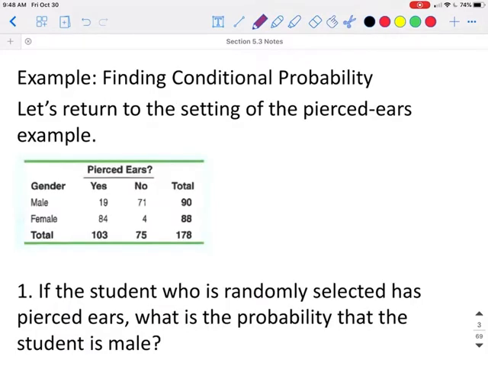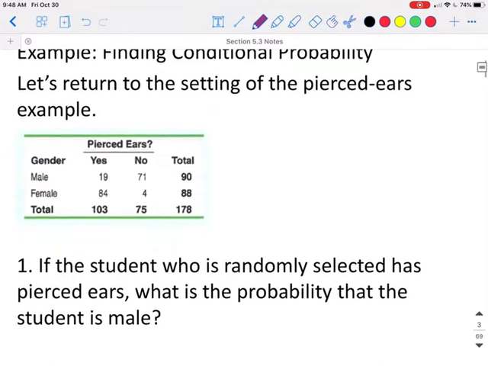So let's return to the setting of the pierced ears example. If the student who is randomly selected has pierced ears, what is the probability that the student is male? So we are finding the probability that the student is male given they already have pierced ears. Now, the total number of people who have pierced ears is 103.